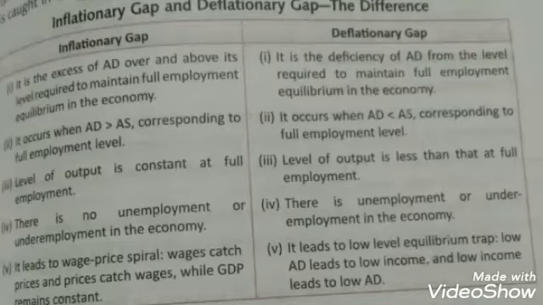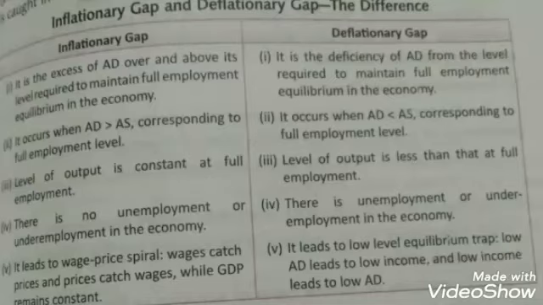Then the last is that inflationary gap leads to a wage price spiral, where wages catch prices and prices catch wages, while GDP remains constant. That means over here the price rises but the output does not rise. This is the situation when we say that GDP remains constant.